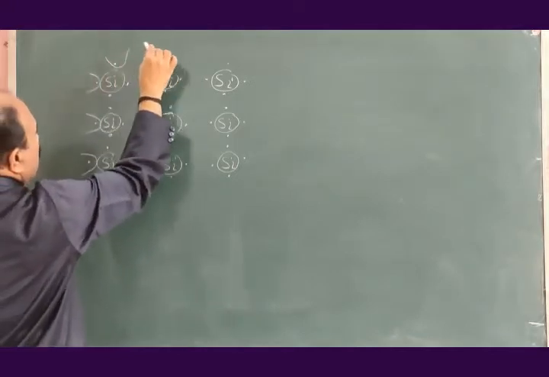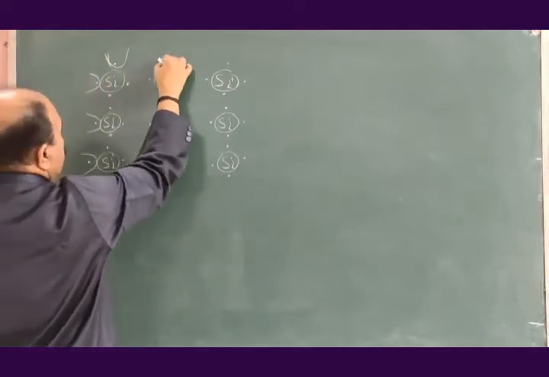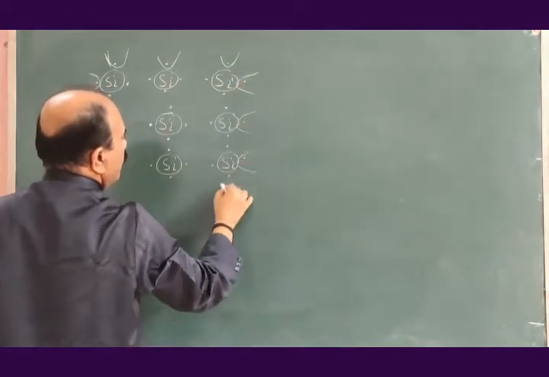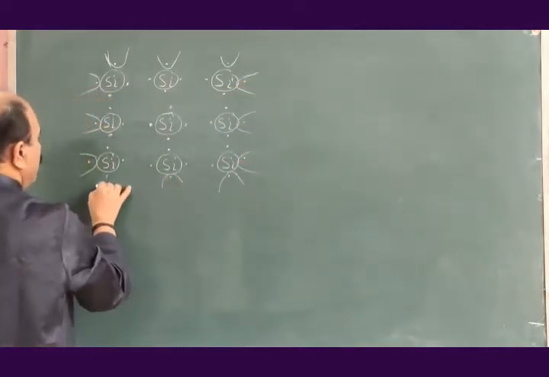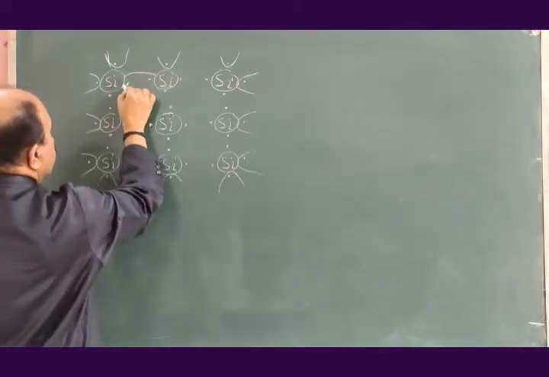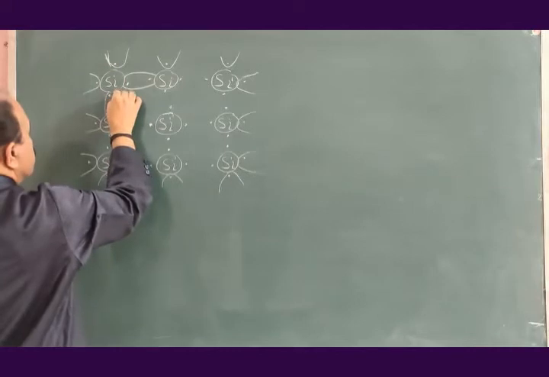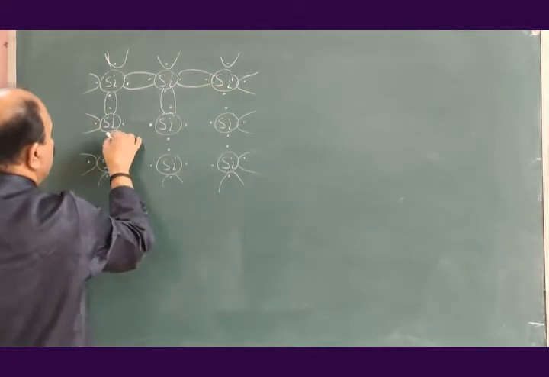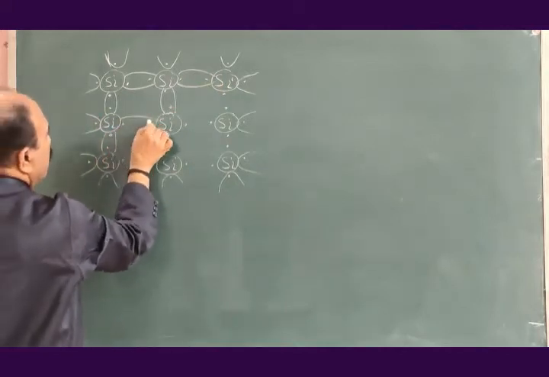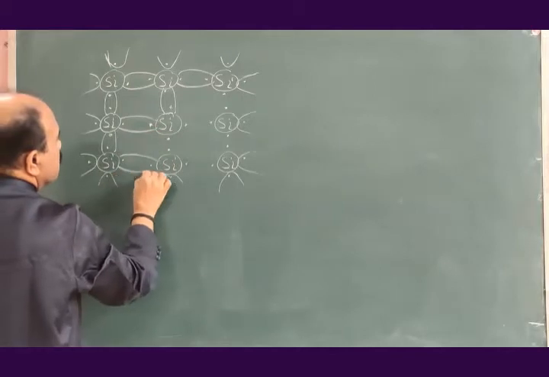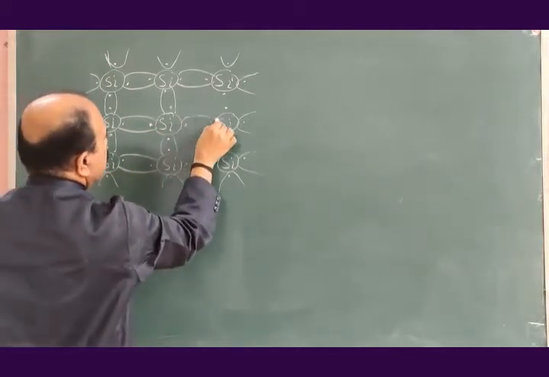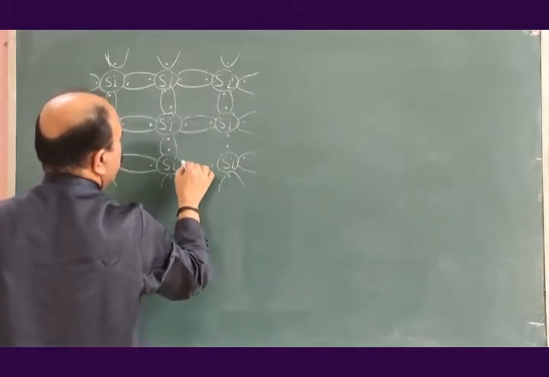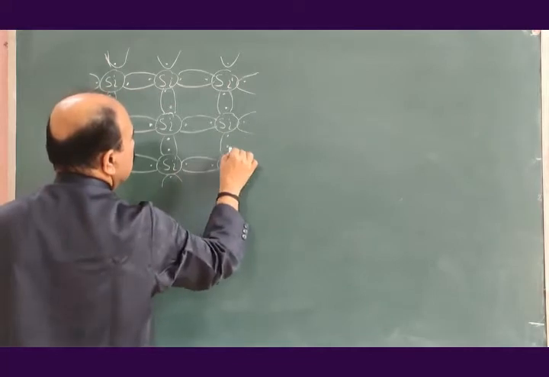Now you are familiar with this figure. This is one covalent bond, this is other covalent bond, third one, fourth one, and so on up to the 12th.